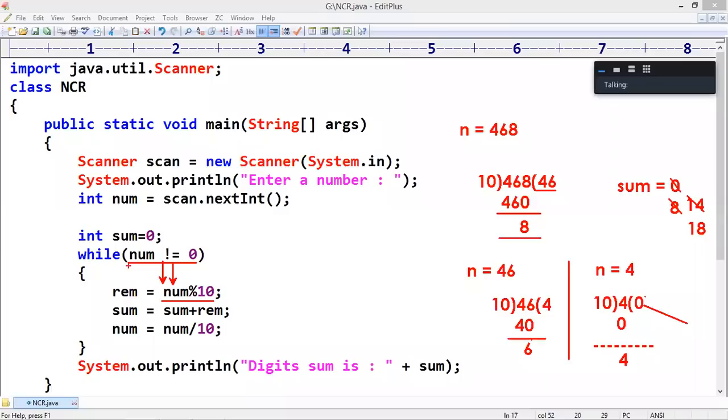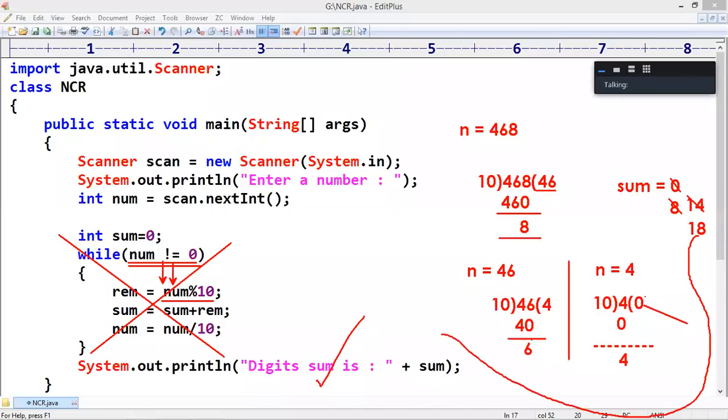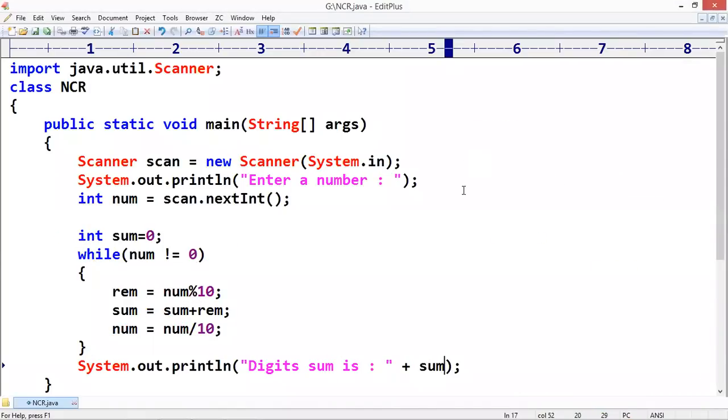0 not equal to 0, the condition is false. This while loop will be terminated. So the digit sum, here it is 18, will print. That sum value will print. This one. Okay, so this is how this code gets executed.